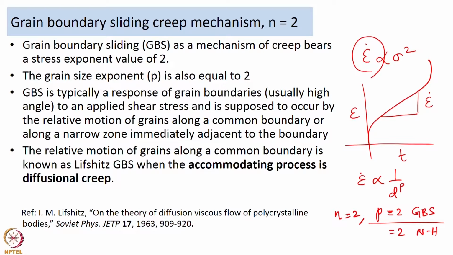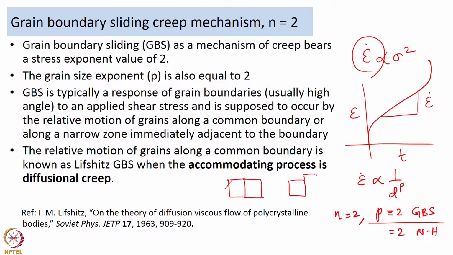Now, what exactly is grain boundary sliding? Of course, as the term signifies, we are talking about some kind of sliding, and it is basically a response of the grain boundaries, generally high angle grain boundaries, to an applied shear stress, and is supposed to occur by the relative motion of grains along a common boundary or along a narrow zone immediately adjacent to the boundary. So, imagine two grains which are sliding against each other in the presence of an applied shear stress. Let us take the simple example of two squares as grains and then in the presence of a shear stress.